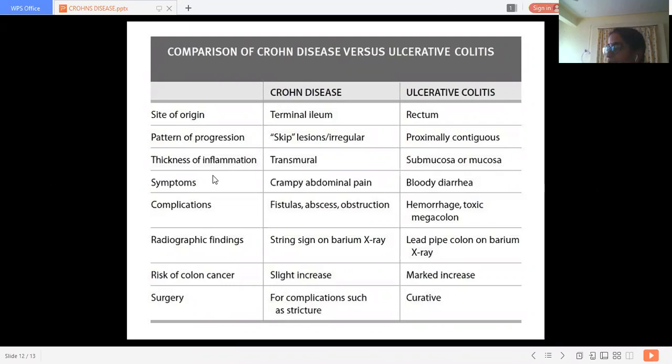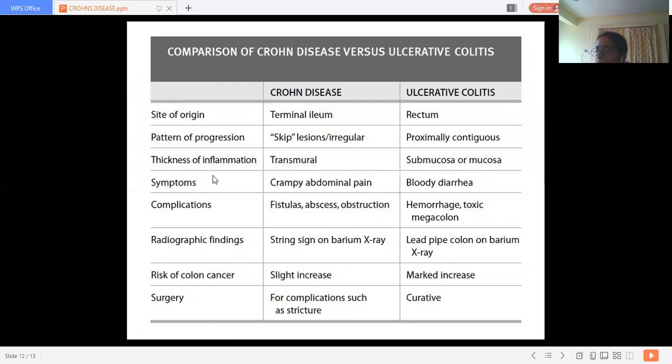Up till now, what are the things we discussed in ulcerative colitis and Crohn's disease? What are the things we discussed? Can you tell, what is not there in this slide? Try to recollect what is not there in this slide.